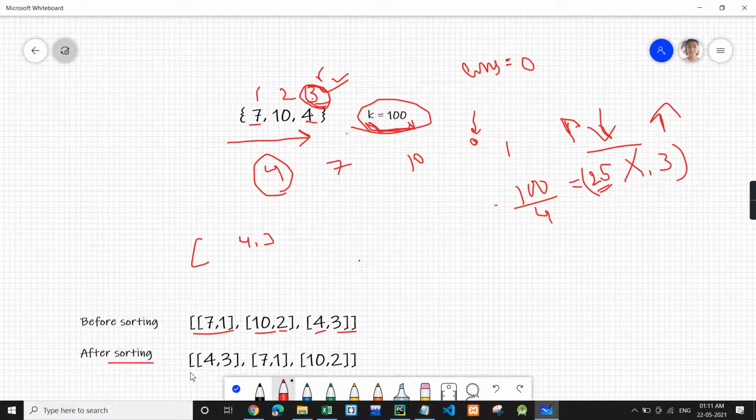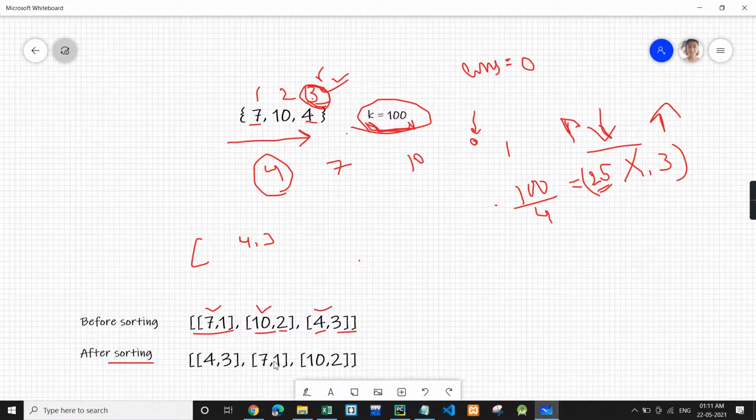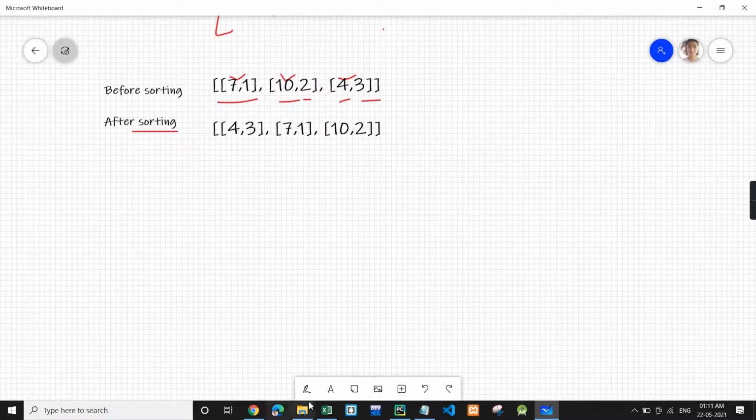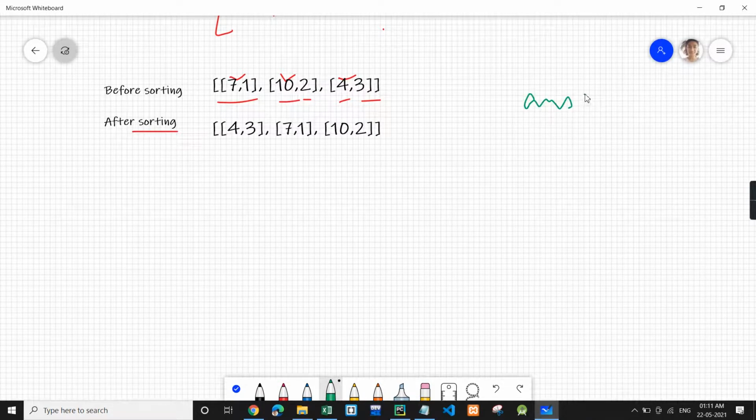And then we will sort the list according to the price. Okay, let's go through the algorithm. Let's take a variable answer, and we have k equal to 100.